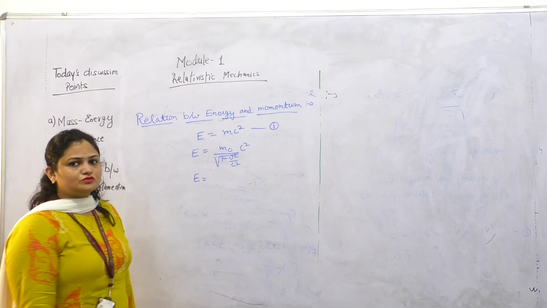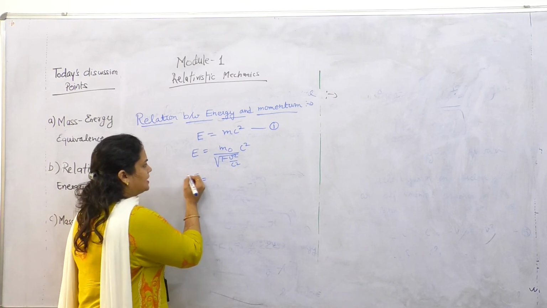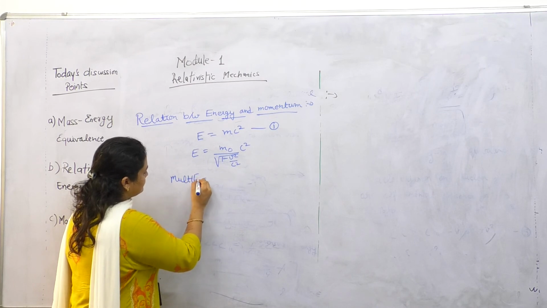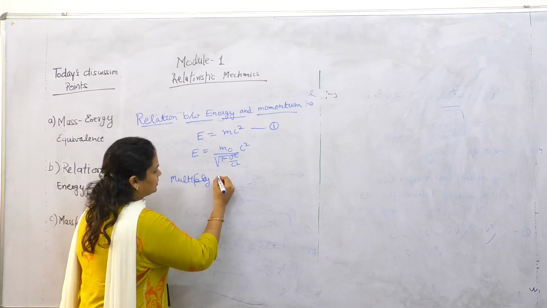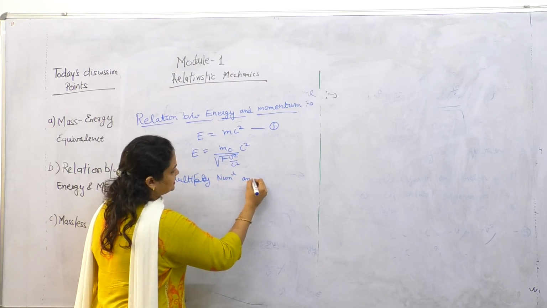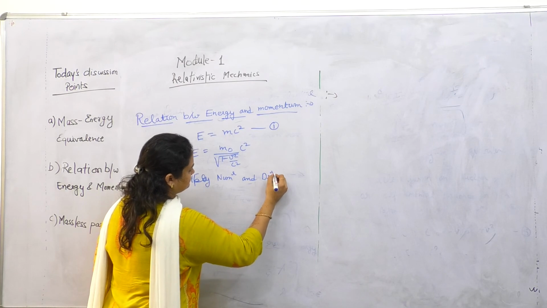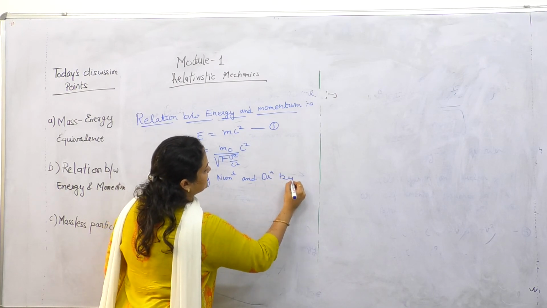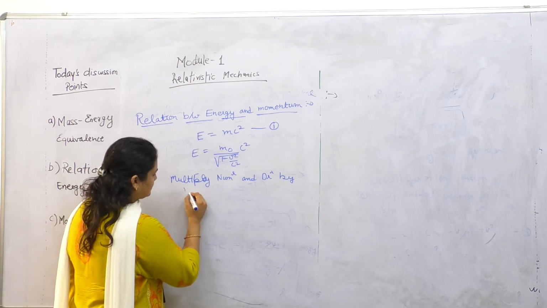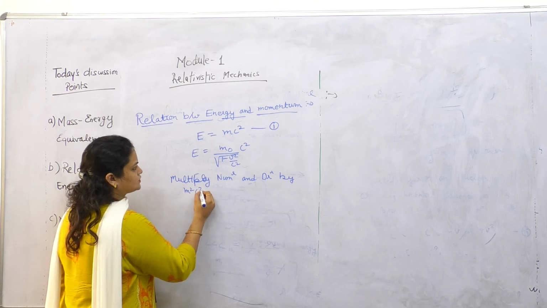To convert into the relation with momentum, multiply numerator and denominator by m square c square.